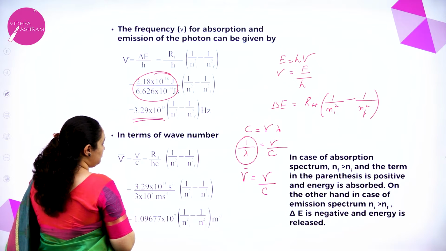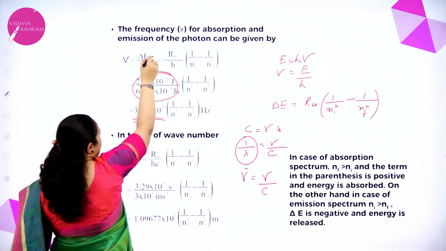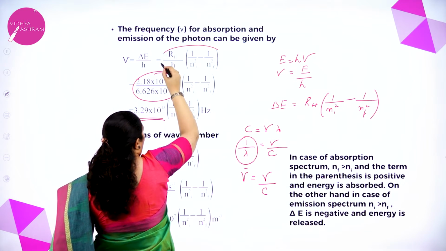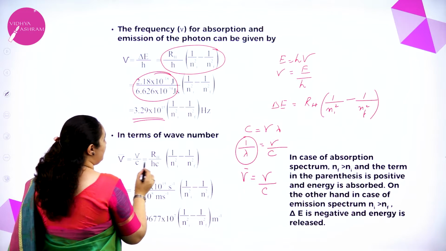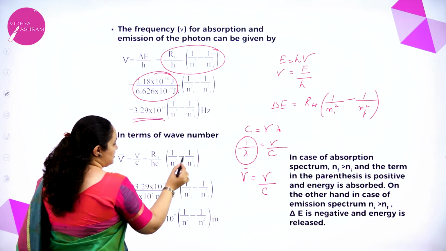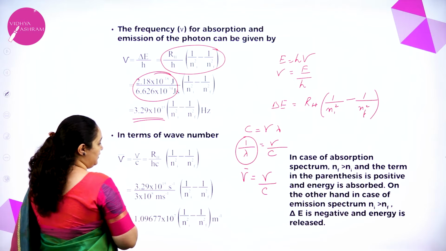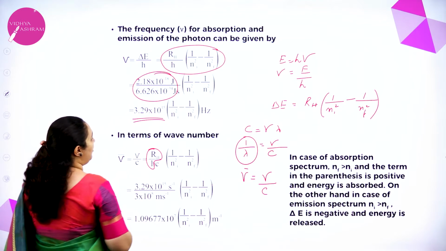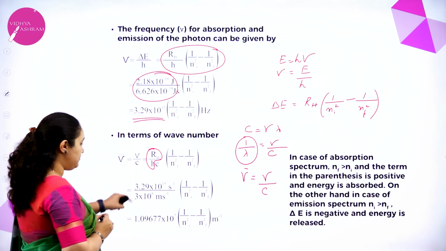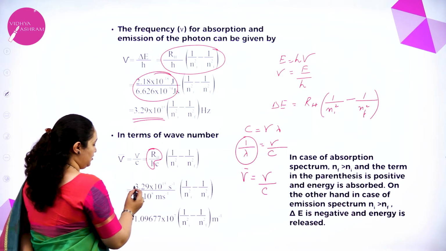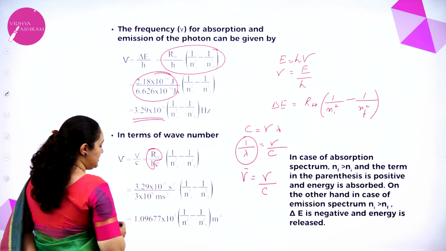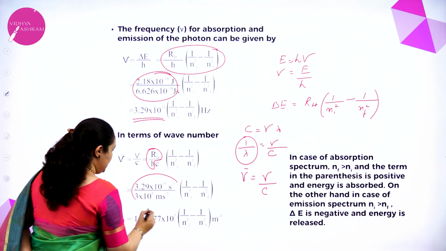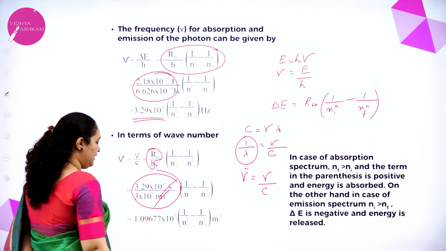What is nu? See here, delta E by h. So what is delta E? Directly we have written this formula here: RH by h into 1 by ni square minus 1 by nf square, and the c I have written here. Now I know this value, RH by h is 3.29 into 10 power 15, substituted here. What is c value? 3 into 10 power 8 meters per second. Now solving this, per second gets cancelled.